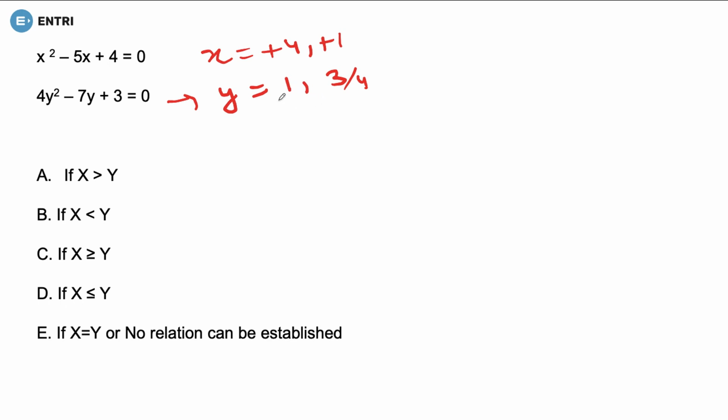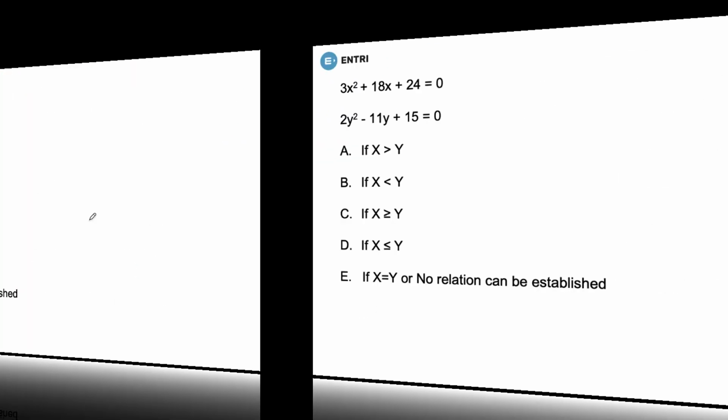That is, it will come 4 by 4, that is 1. Now you can easily compare them, isn't it? When you will easily compare them from here, you are able to understand that while comparing this, x is greater, isn't it? And here x and y is equal. So here you can assume that, or you know that x is greater than y, greater than equal to y. So option number C would be correct.